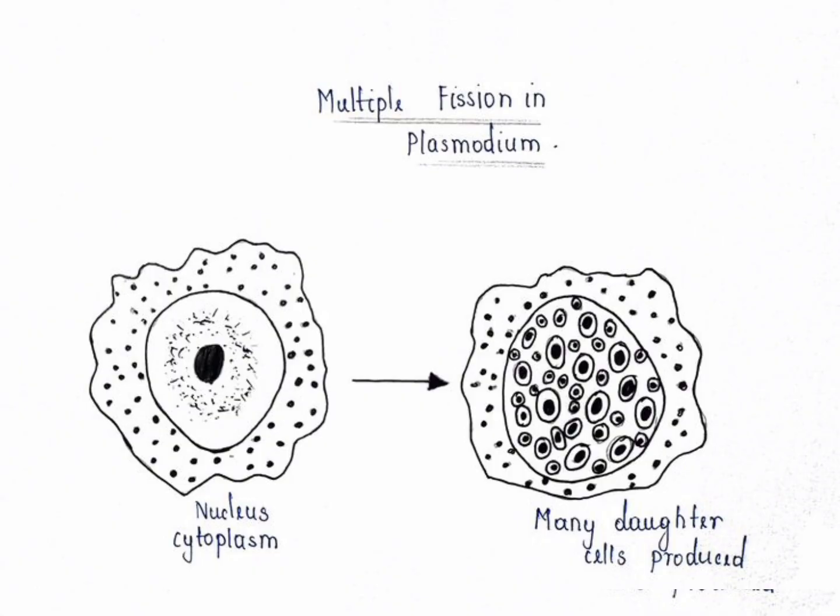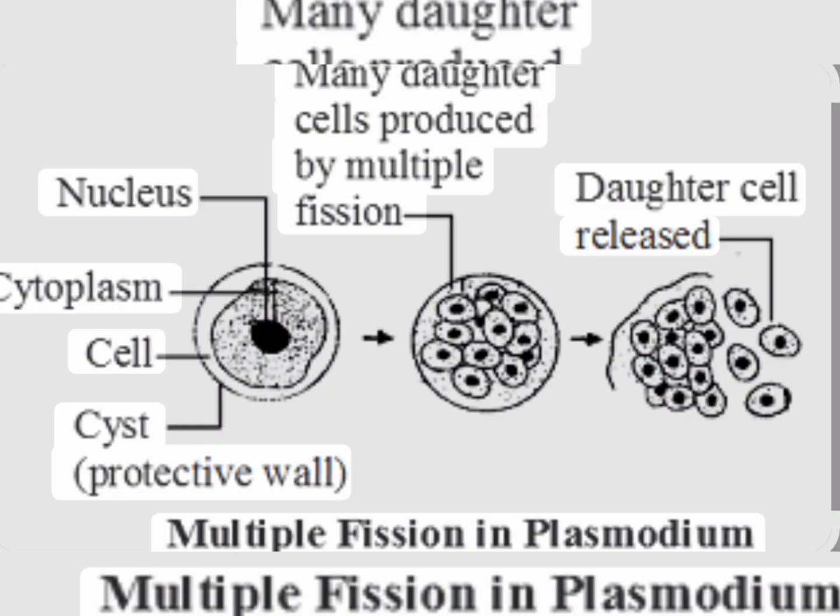Multiple fission. Multiple fission we are going to find in Plasmodium vivax. A cyst-like structure forms around the cell membrane of Plasmodium. Inside that cell membrane, the nucleus will undergo division. The cyst is formed during unfavorable conditions. As it gets favorable conditions, the cyst opens. The nuclei get released. Each nucleus will develop into a new individual.